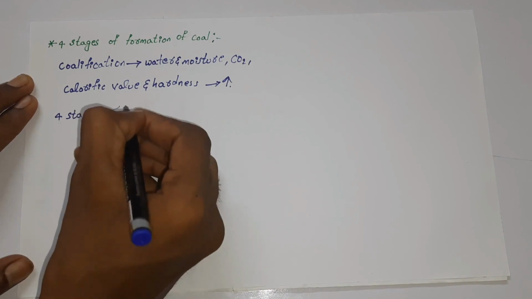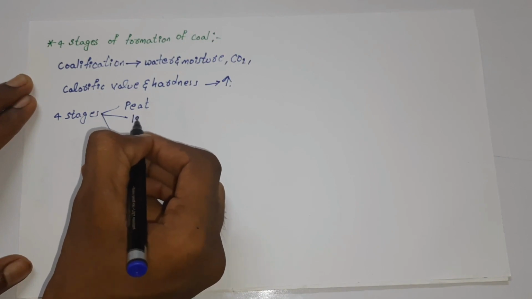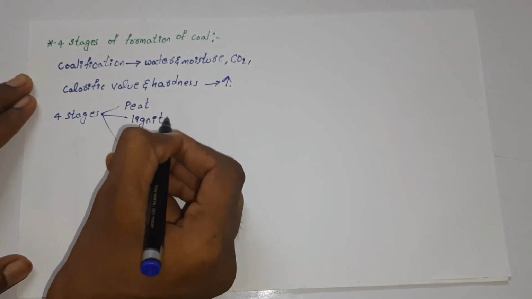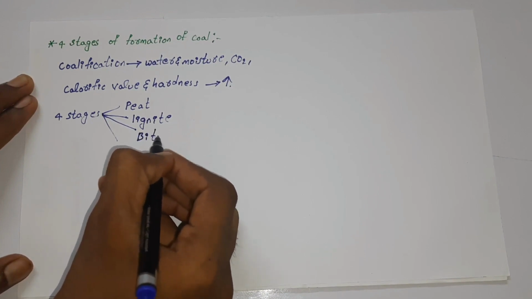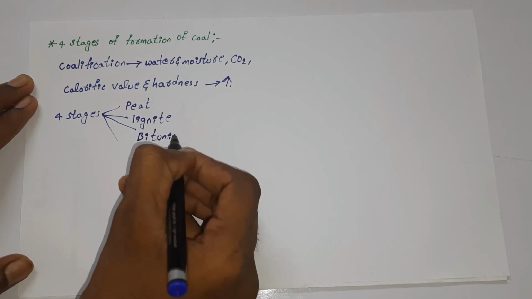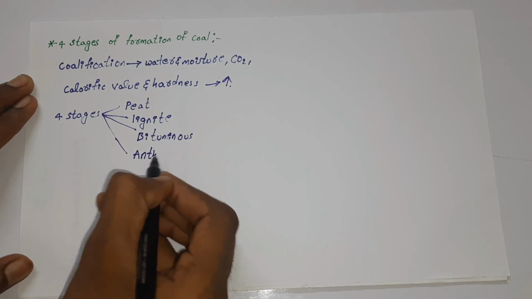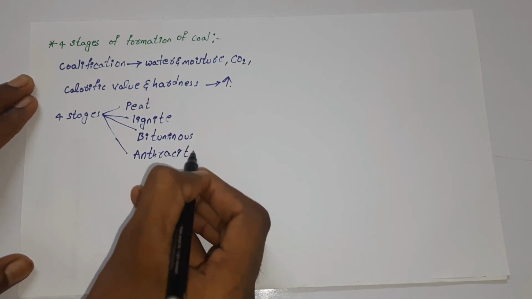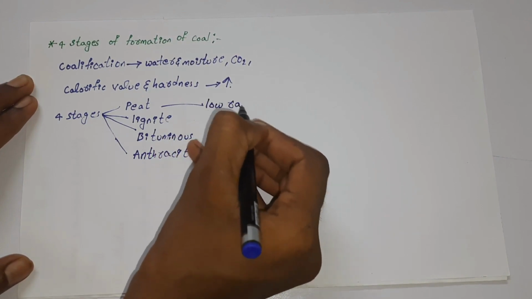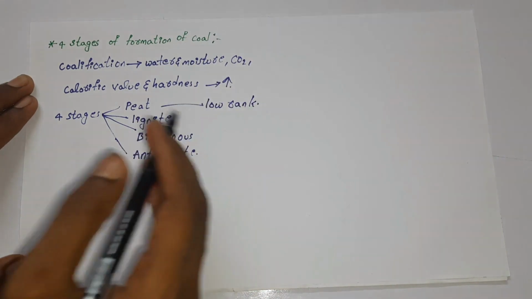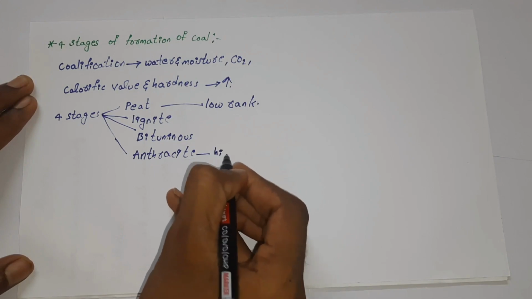formation of first peat, the next one is lignite, another one is bituminous coal, and the last stage is anthracite, in which peat will have low rank since it is formed first, and the anthracite, which is formed last, will have high rank.